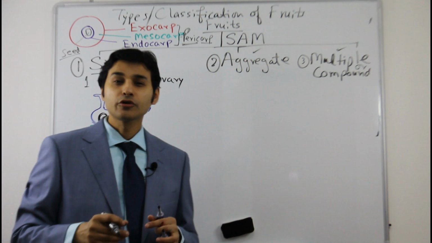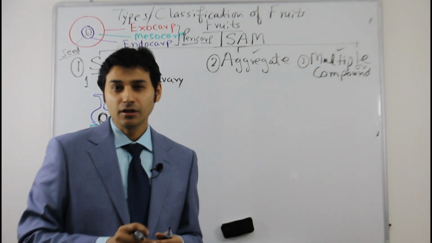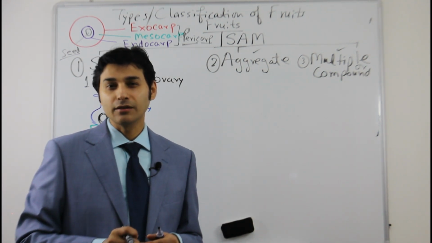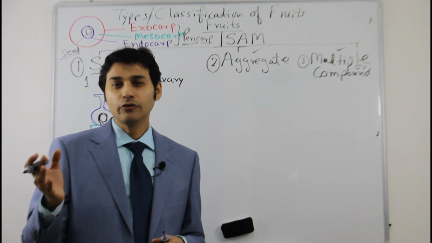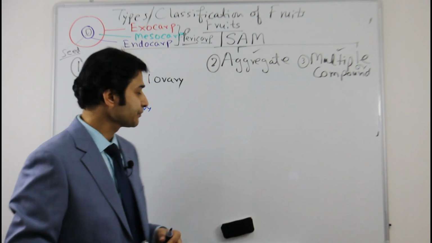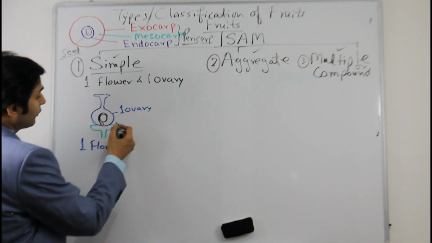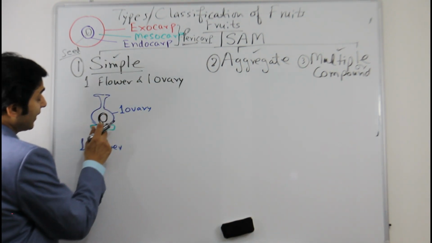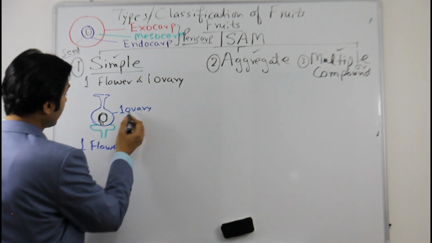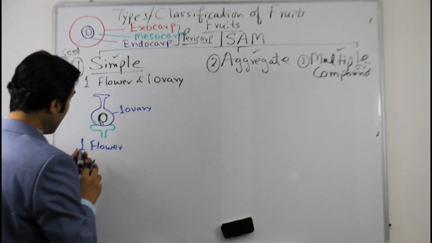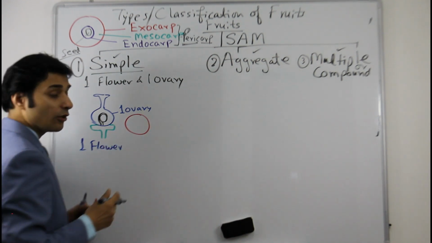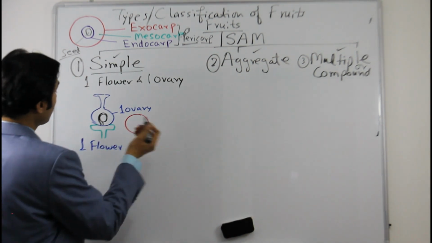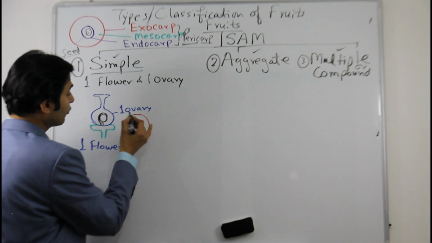Please go to see the placentation video on my channel so that you can find it in a very easy way, where I have explained all the ways to remember placentation types. So if you see that it is attached at the base, one ovary, one ovule, so what will happen when this changes into a fruit like this? The fruit will have how many seeds? Since we know that ovule will change into seed, so it will have only one seed.